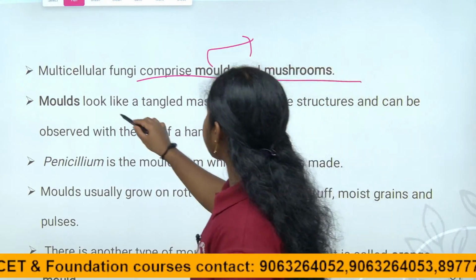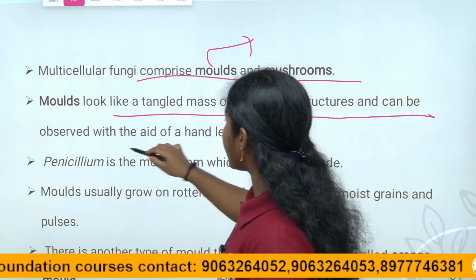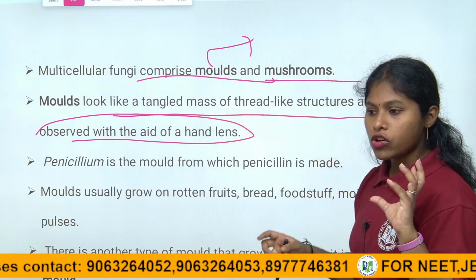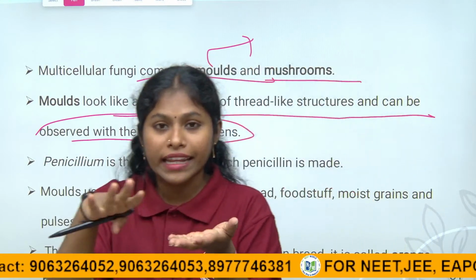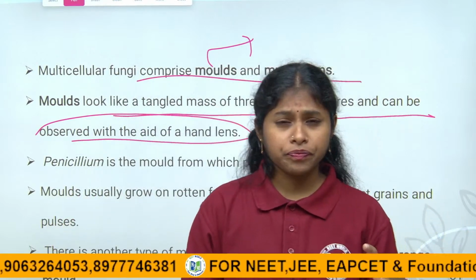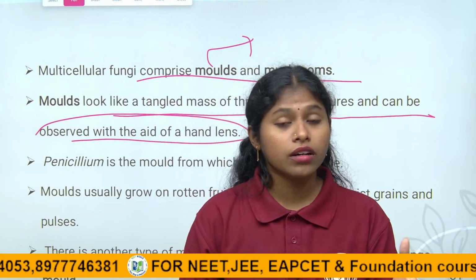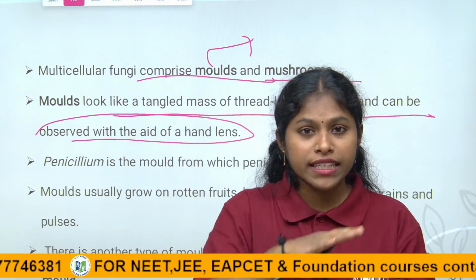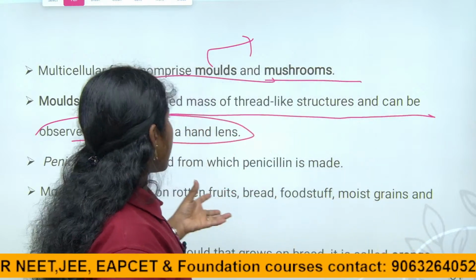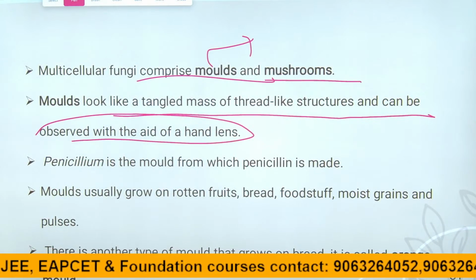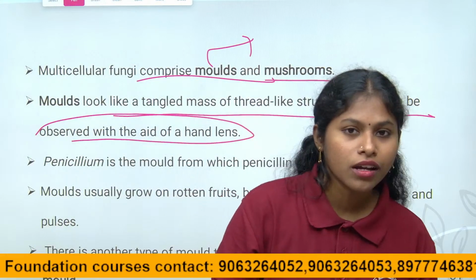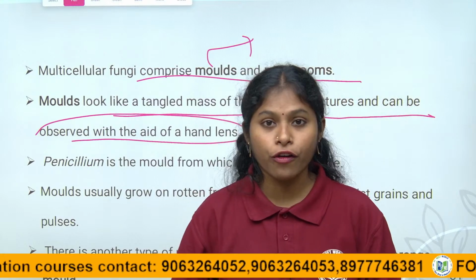Molds look like a tangled mass of thread-like structures that can't be observed with a hand lens. We cannot see them with our naked eye. On bread, we can see only the cotton-like layers when the bread is left outside. Right, children? On bread items or pickles, we see a whitish or whitish-green layer. That is nothing but fungi. They have thread-like structures, but we cannot observe them visually; we can observe them in the microscope. We can see how the hyphae are made up and all that.